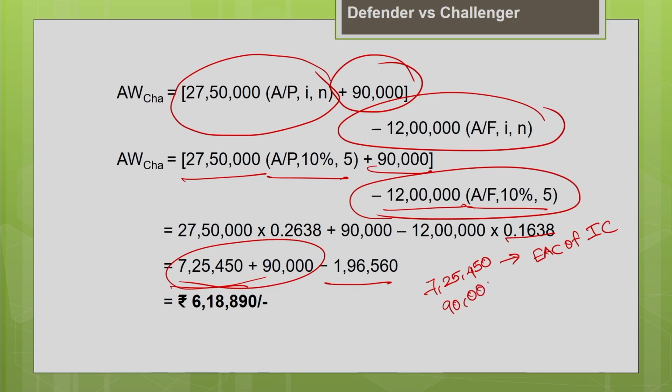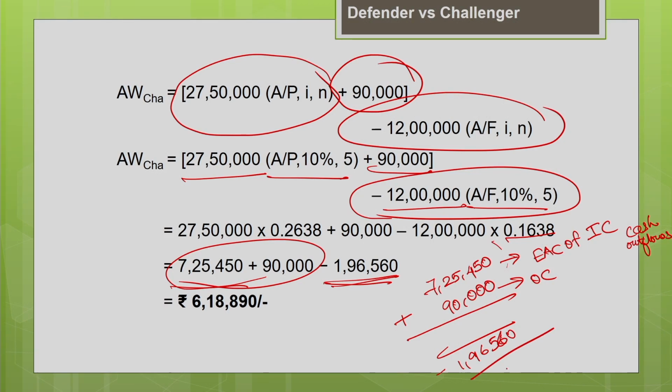90,000 is your operating cost of the machine. So, both these are cash outflows. You have to add both, okay. Now, your cash inflow is the salvage value minus 1,96,560. So, you will get the final resultant as 6,18,890. So, this is the cost liability of holding the Challenger with you.